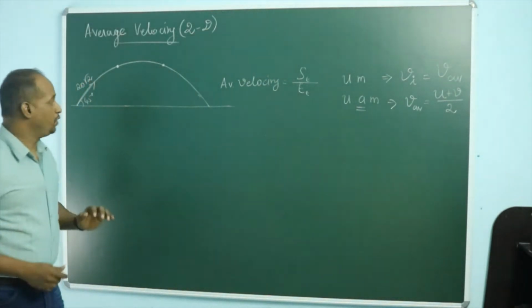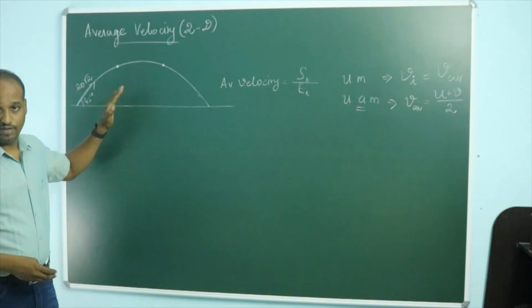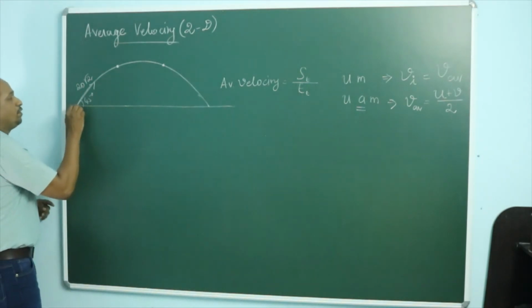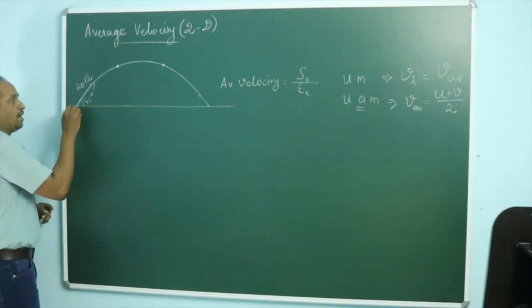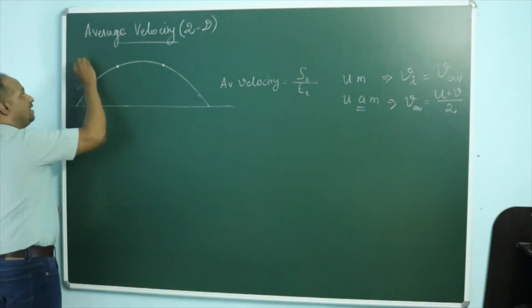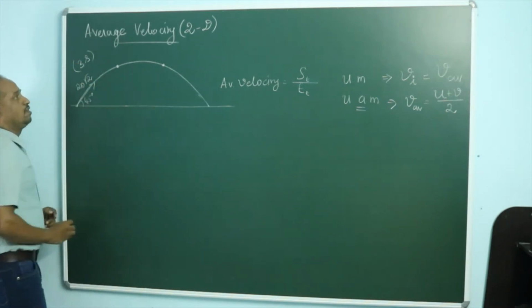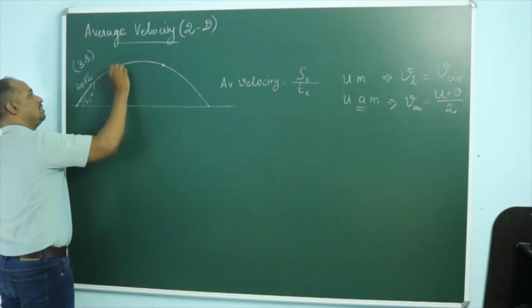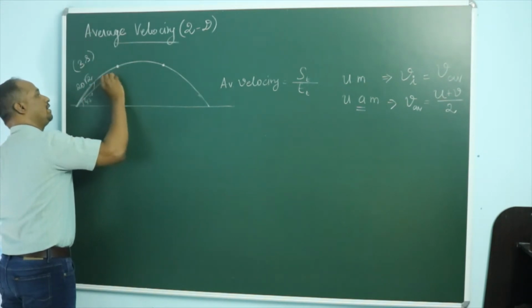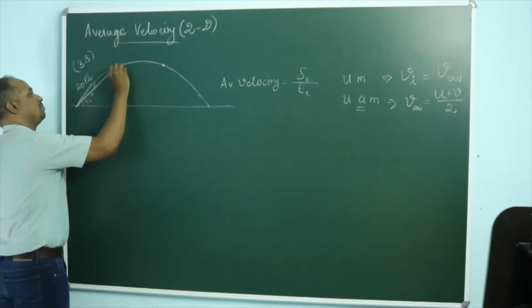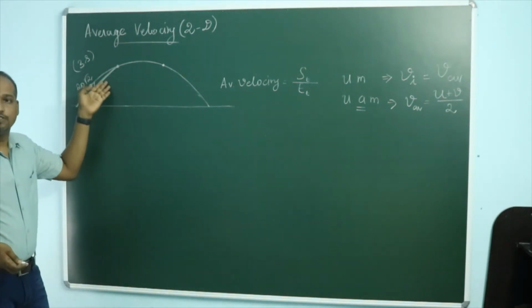So as I told you, I'm going to solve this problem in two different ways. We will solve both of it. Suppose when you project a projectile and the object goes from here to here in 3 seconds. So the average velocity, how do we find out that? This is the initial point, this is the final point. You have to connect the initial point and the final point with a straight line. This is the displacement.